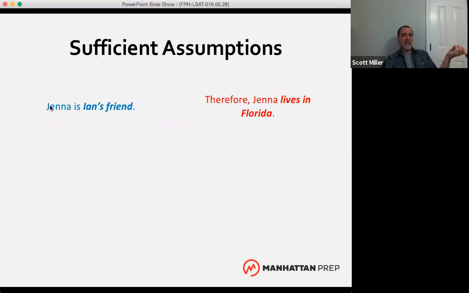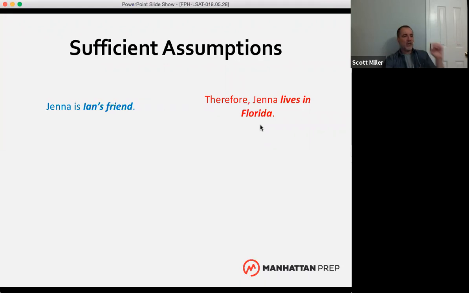So there's a common concept, a common person, place, or thing in the premise and conclusion, which is Jenna. But the premise is telling us one thing about Jenna. Jenna's Ian's friend. The conclusion is telling us something totally new, something totally different. Jenna lives in Florida. Well, how is this premise about Jenna being Ian's friend supposed to support a conclusion about somebody living in Florida?